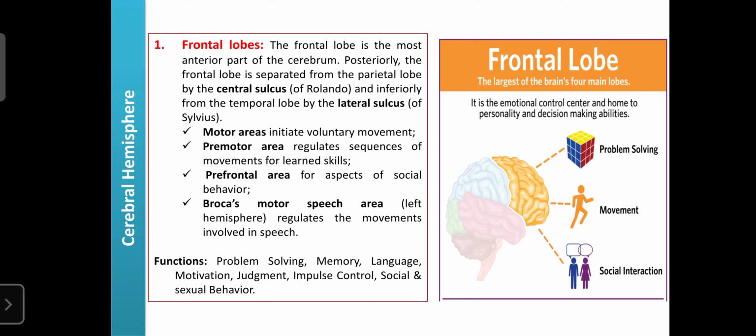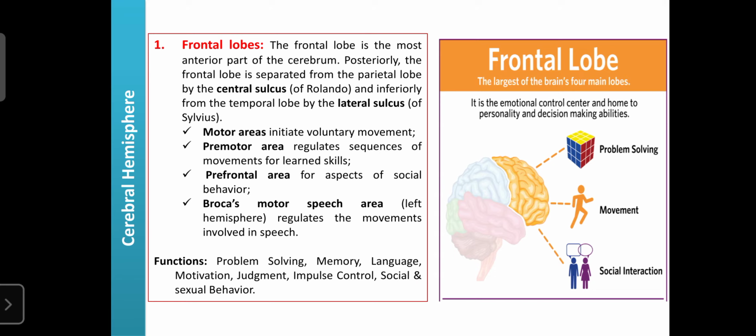It is present in the anterior part of our brain, in front of the parietal lobe, and inferiorly it is separated from the temporal lobe.